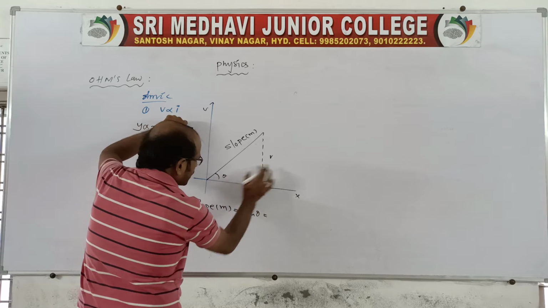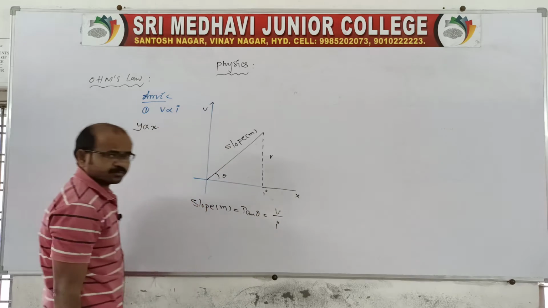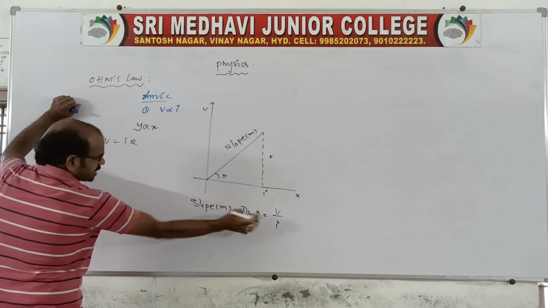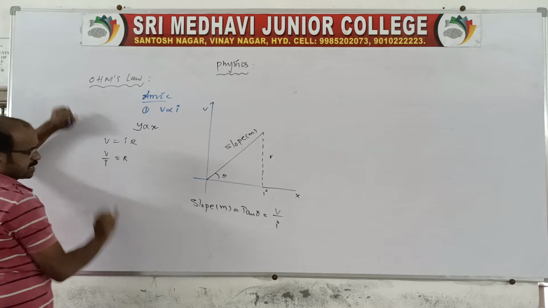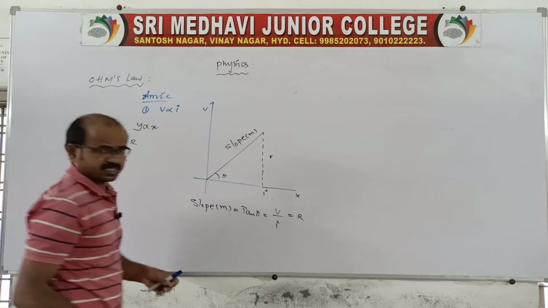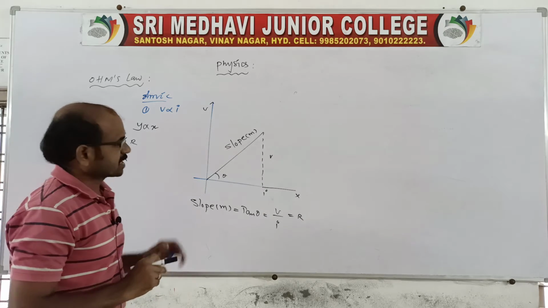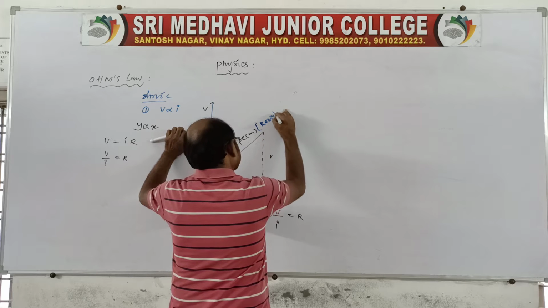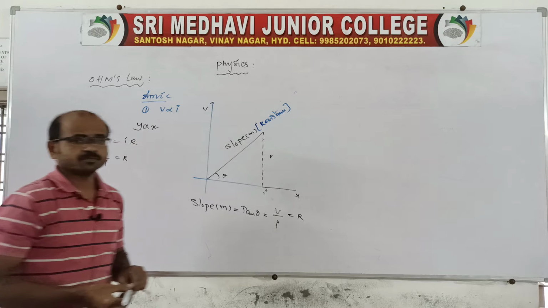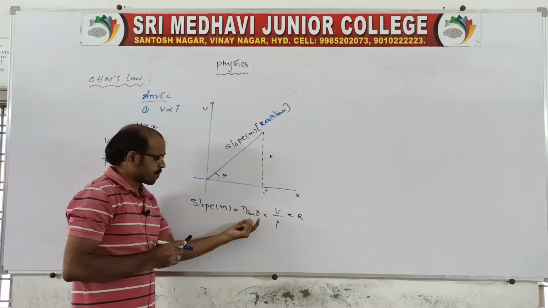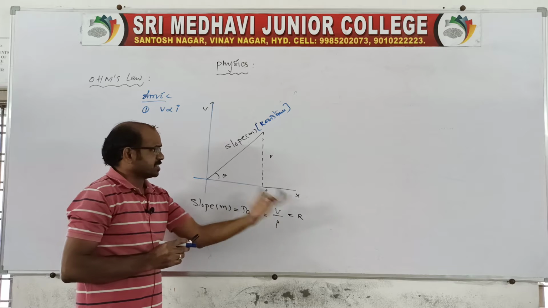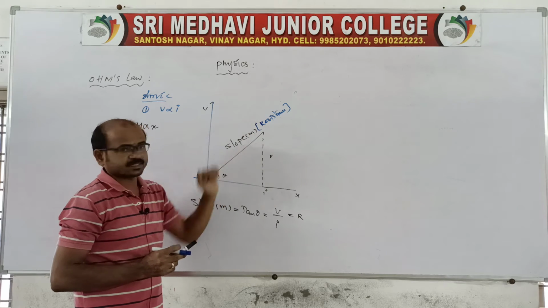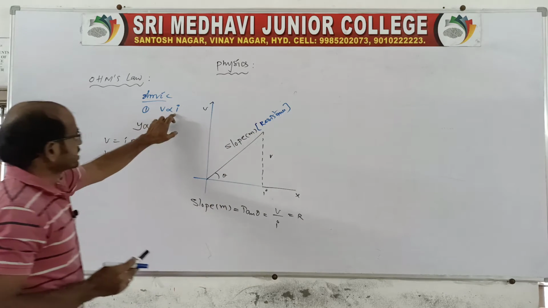Tan theta is opposite by adjacent, that is V by I. But we know V is equal to IR, so V by I is represented as capital R. So the slope of the graph is represented as the resistance in a given graph, which is very important, everyone. Concentrate here. The slope of the graph is tan theta, equal to V by I, that is the resistance R. So this is for V directly proportional to I.